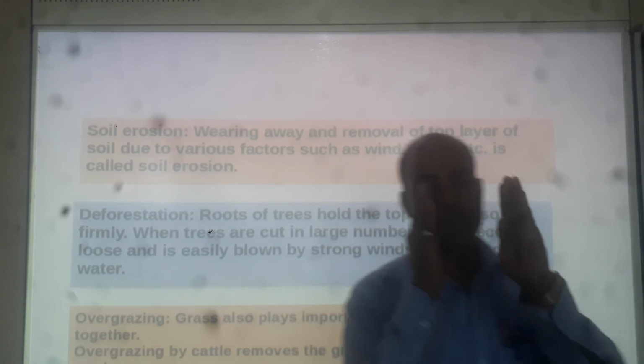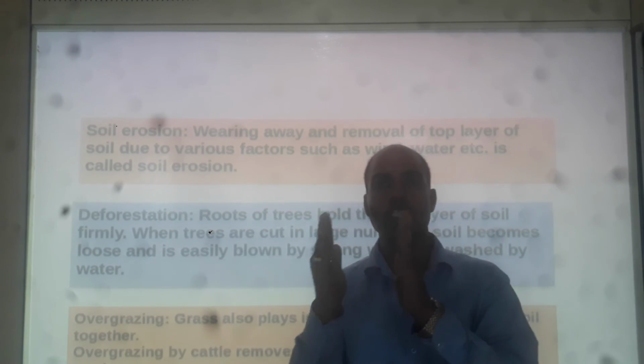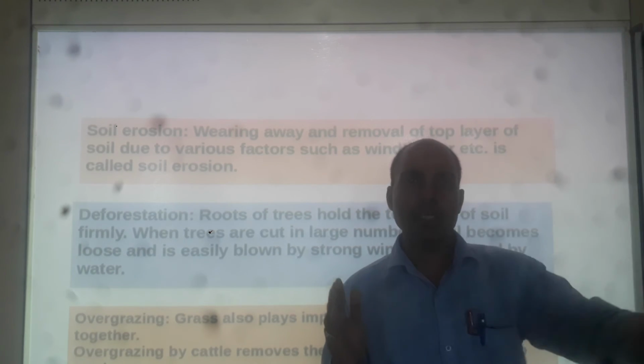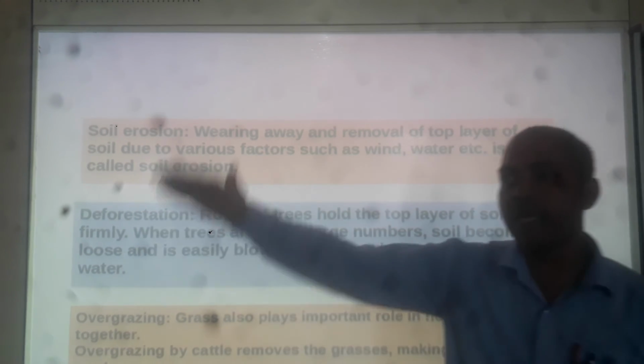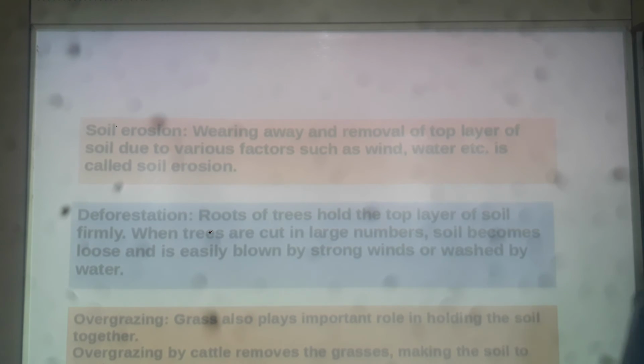If plants are planted at a particular location and if the wind comes, it doesn't take away the top layer or fertile layer of the soil. Why? Because the roots of the trees hold the top layer of soil firmly. Firmly means tightly.